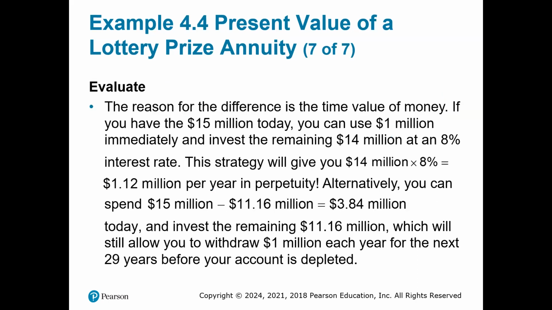To evaluate, the reason for the difference is the time value of money. If you have the 15 million today, you can use 1 million immediately and invest the remaining 14 million at an 8% interest rate. This strategy will give you 14 million times 8%, equal to 1.12 million per year in perpetuity. Alternatively, you can spend 15 million minus 11.16 million, which will give you 3.84 million today, and invest the remaining 11.16 million, which will still allow you to withdraw 1 million each year for the next 29 years before your account is depleted.